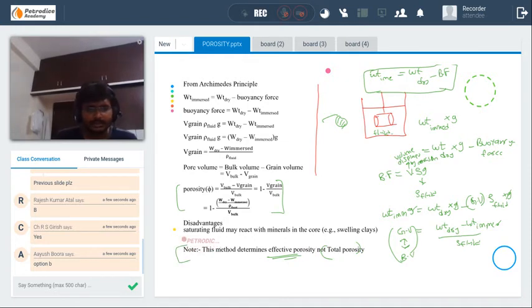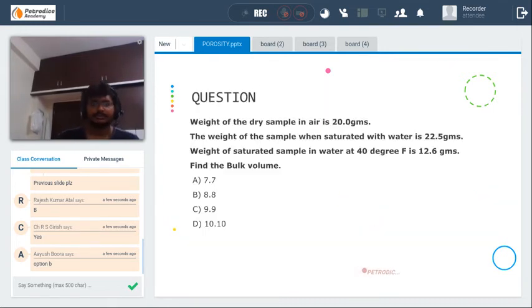Take down this note and try to understand this process, how we are going to find the porosity. We are using Archimedes principle to find the grain volume, and we have already known the bulk volume from the known methods. We'll use grain volume and bulk volume to find the pore volume. Okay, I think everybody has written here.